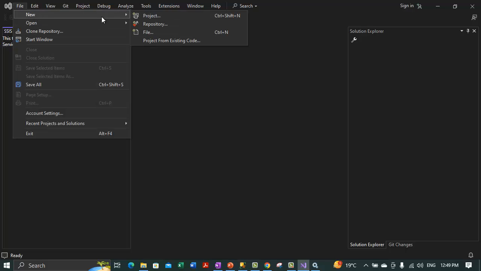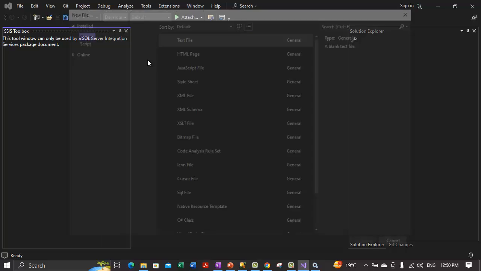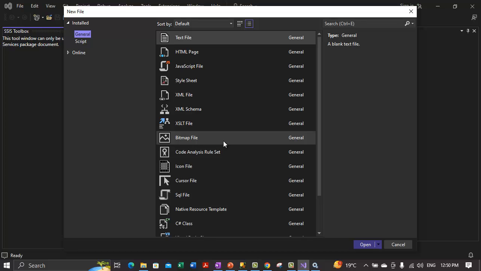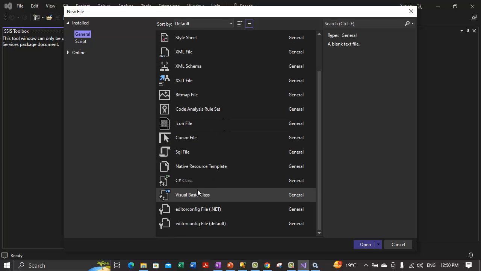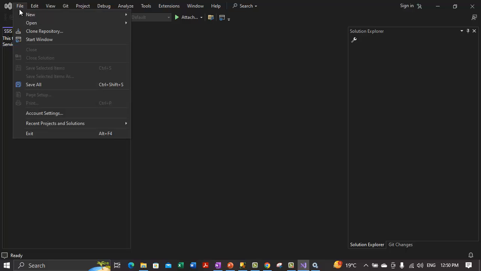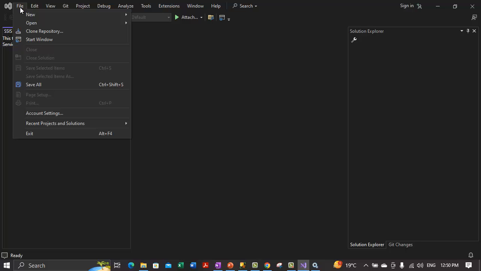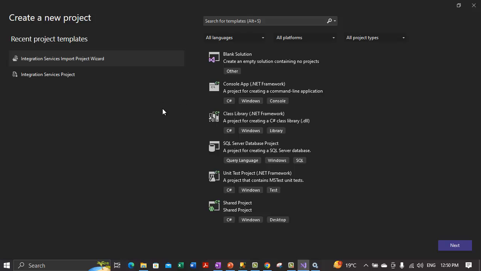So for example, let's create a new solution here. New file. It's not giving us a solution file, but it's just an individual file. Let's see how to create a solution. So the only option it is giving us is to create a new project, maybe a blank solution. Let's create a blank solution.